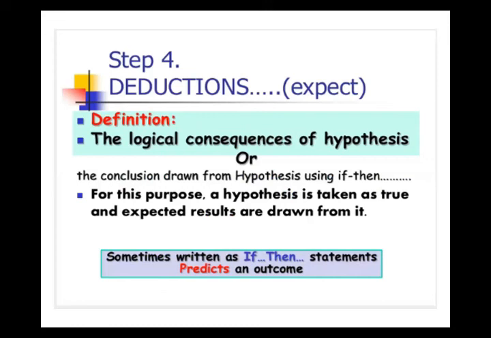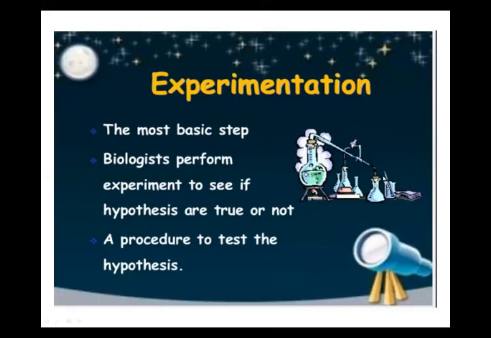Deduction means logical explanation of the hypothesis. If we are making this intelligent guess, what reasons are we giving? Because we have to convince the people. That's why this is a logical explanation. Experiment.